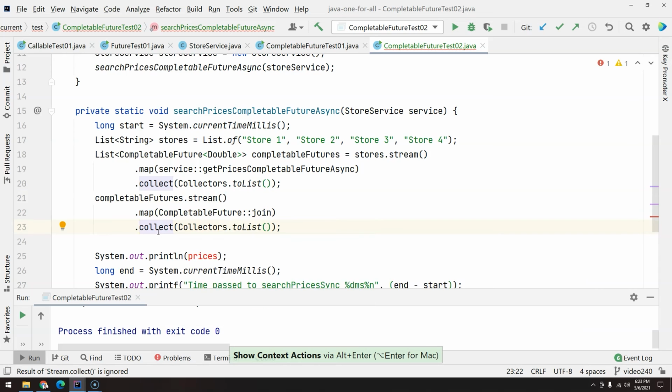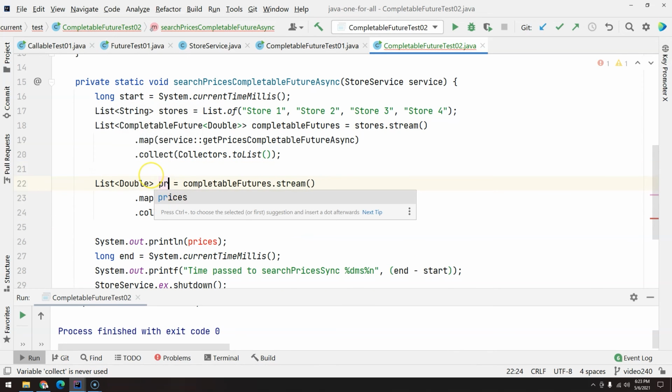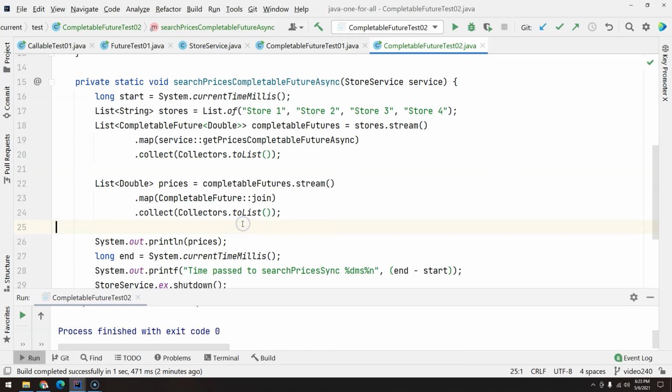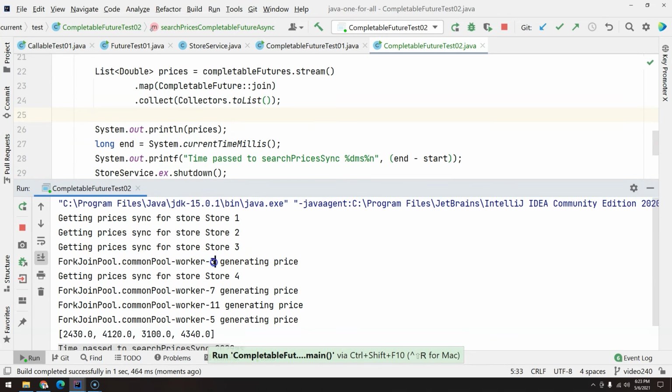Now if we introduce a local variable, we have the list of prices. Control Shift F10, and it runs the way we were expecting, with 4 different threads running each one of the stores.